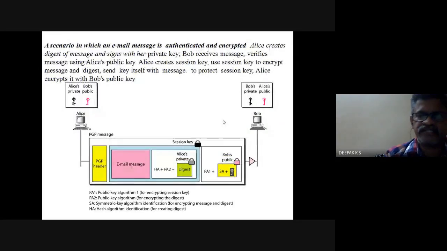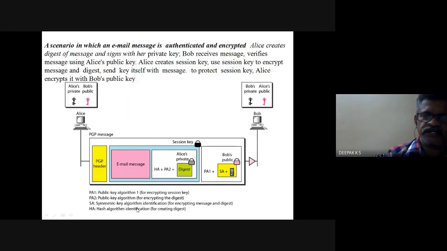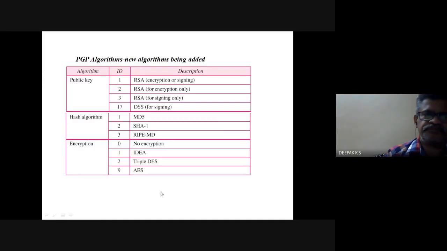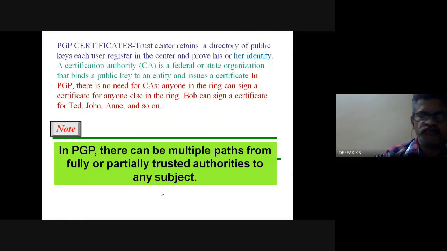So this is one scenario. It is an offline mechanism, and many other algorithms are used in these places. Rings are required when you communicate with many other people, and these are the special cases. We need not go to an authority in the case of PGP.